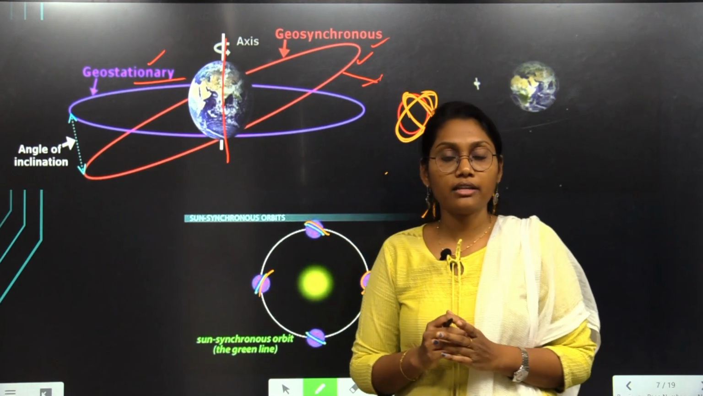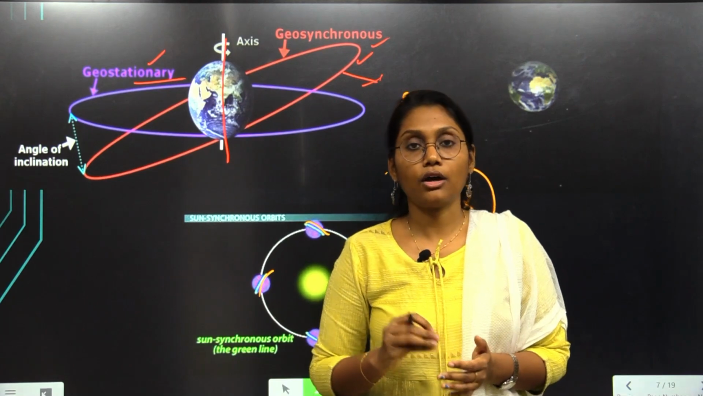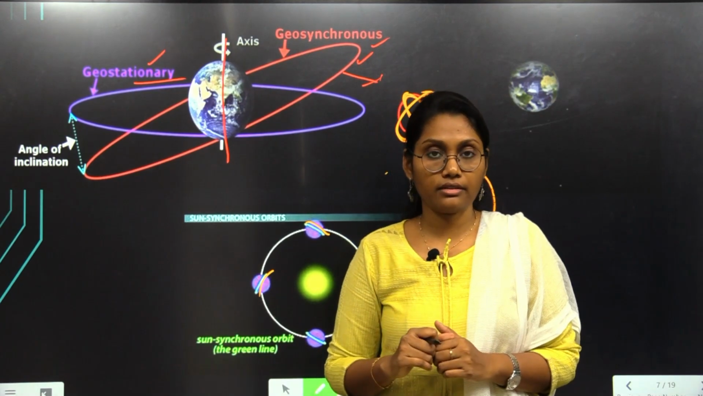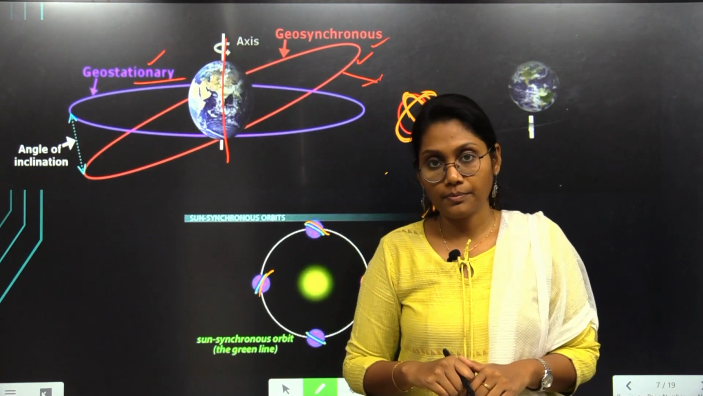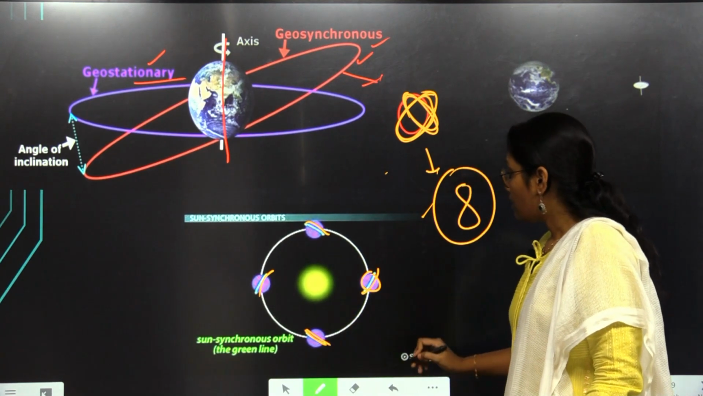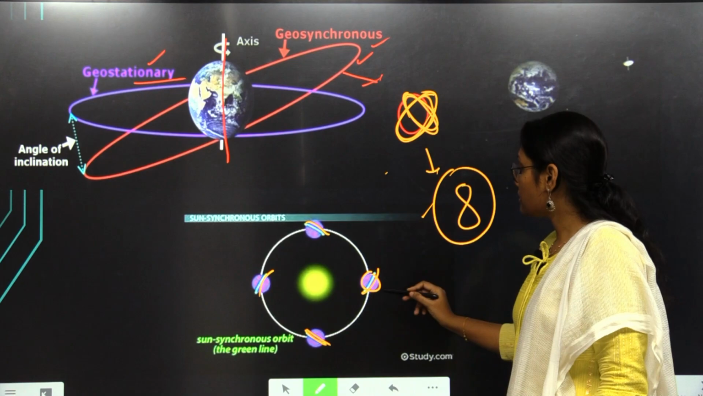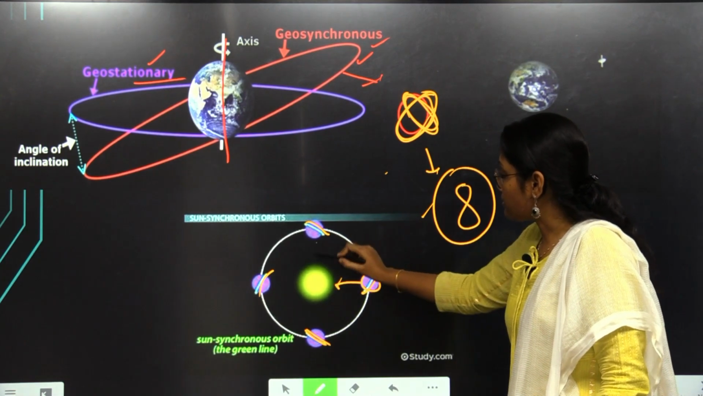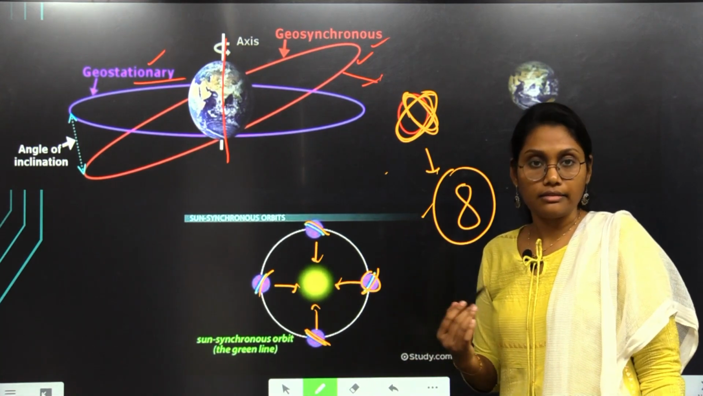So that means the exposure to the sun will always be there for those satellites which are put under the sun synchronous orbits. So hence, if you can consider here, the satellite will rotate around the earth facing the sun always. That's why it will be synchronous to the sun.